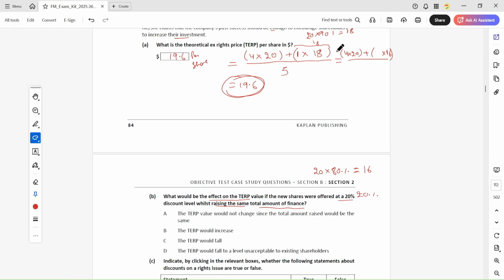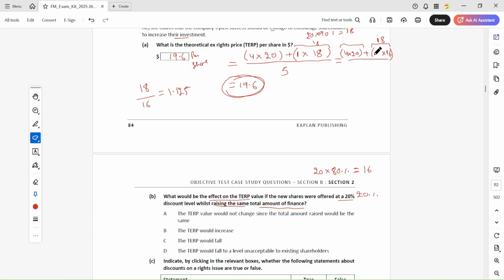But the total amount raised will remain the same, 18. So by how much do we have to increase the rights issue shares so that the total becomes 18? If for example we divide 18 by 16, how much is the value?